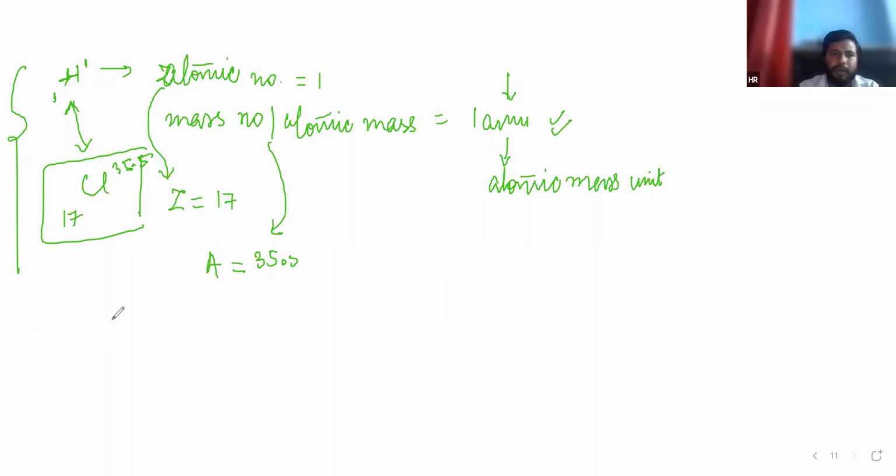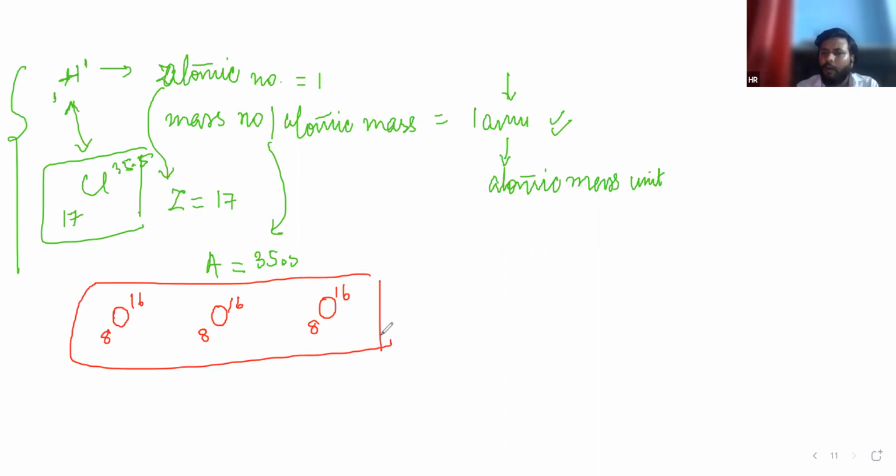Just suppose you take oxygen from Delhi, America, or Europe. You will see it has atomic number 8, 8, 8, and mass number 16, 16, 16, because we are talking about the same element. If you have different elements, then they will have different properties, different atomic number, and different mass number. Got it? Etasam? Yes, I got it.